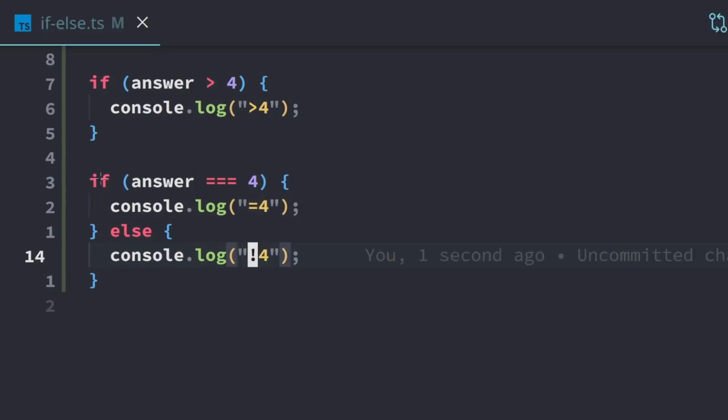And so just like the if, we just start with an if, and we can ignore the else. And if this is true, then we're going to get this printed. And if this is false, so if the answer is not equal to 4, then this is going to run instead. So that's going to go away, and we'll just have the exclamation point 4 get logged to the console.